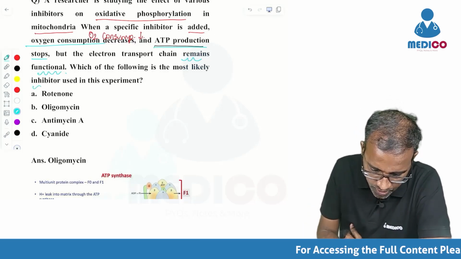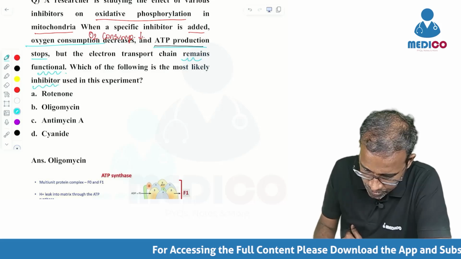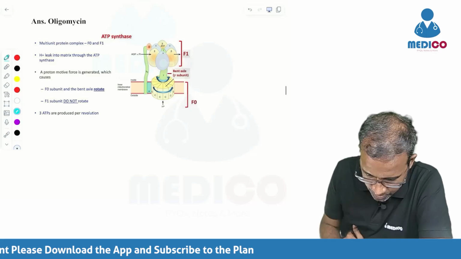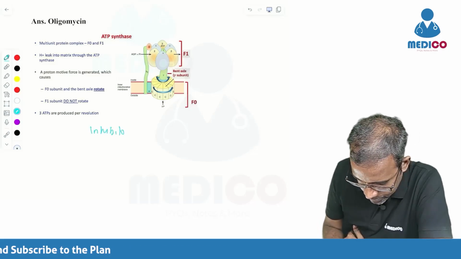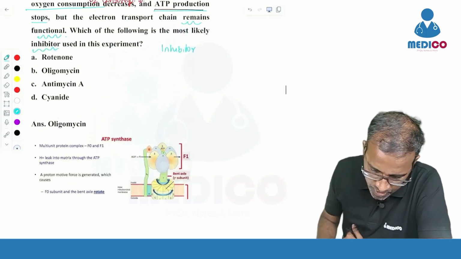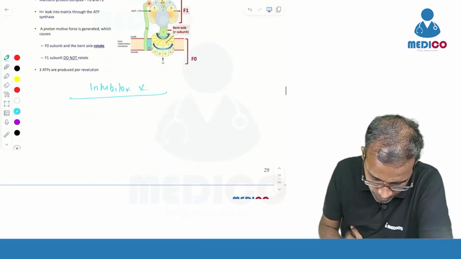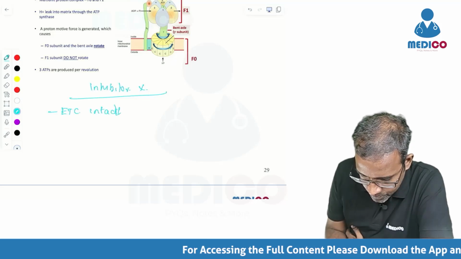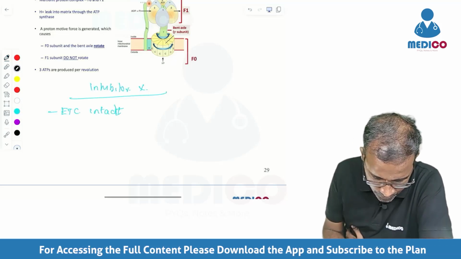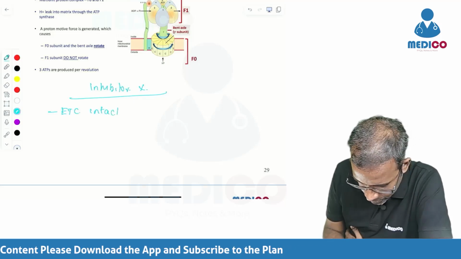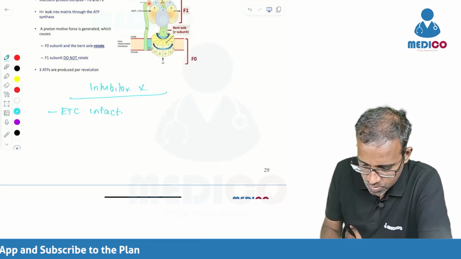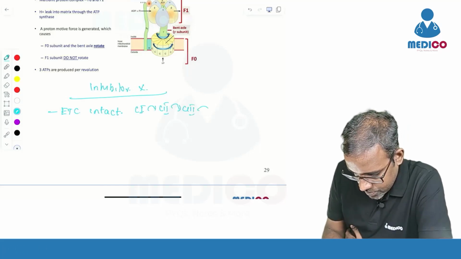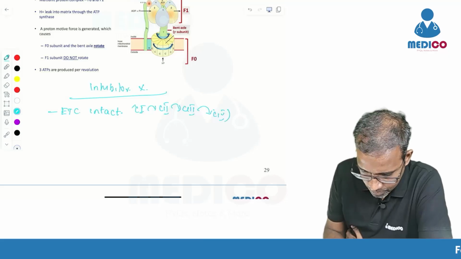Which of the following is the most likely inhibitor? See what the features of this inhibitor are. Let us name this inhibitor as inhibitor X. When this inhibitor is added, what happens to the electron transport chain? The electron transport chain is intact. That is, electrons are moving from one complex to another complex. You understood? That means electrons are moving from complex 1 to complex 2, complex 3 to complex 4. That is clear, because it's intact.